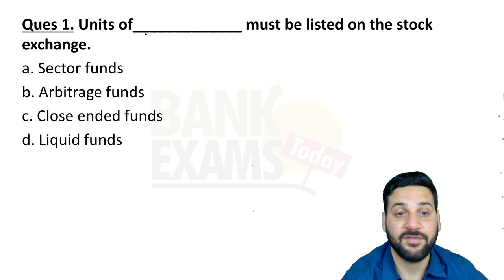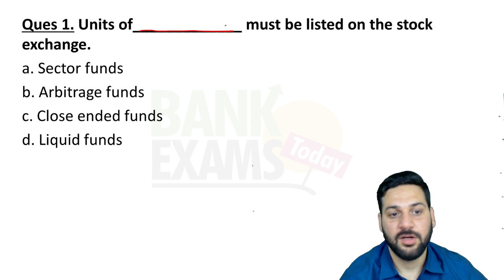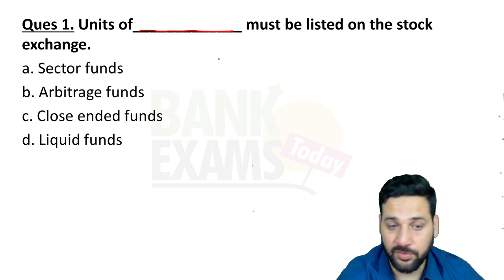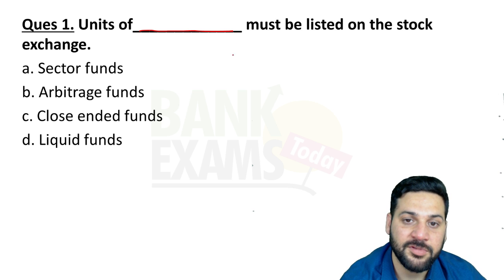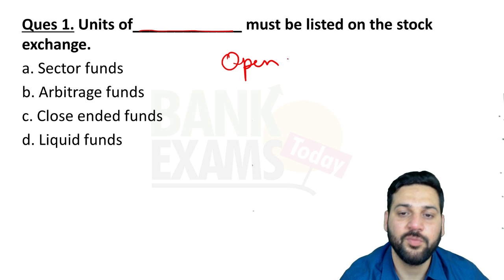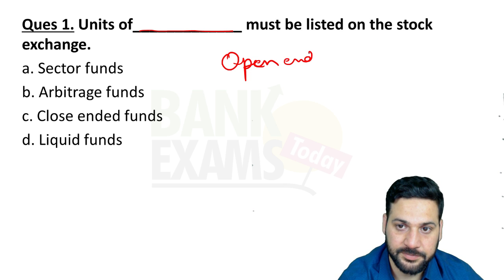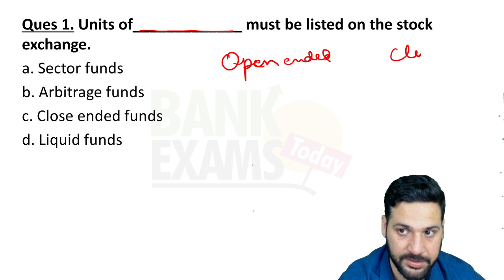Really simple. Units of dash funds must be listed on stock exchange. Let me just tell you, there are, first of all, two basic types of funds: open-ended and close-ended.